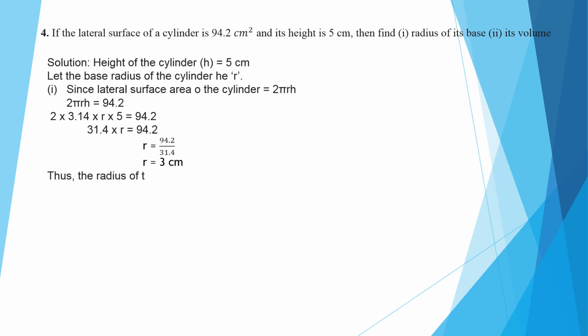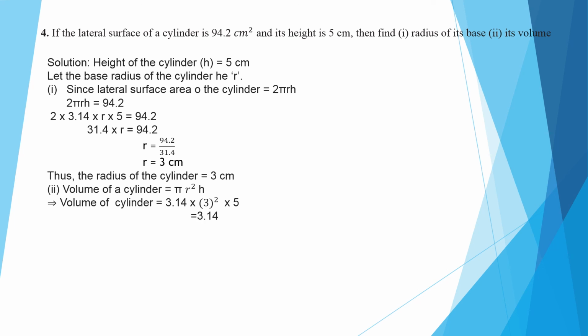Thus the radius of the cylinder is 3 centimeter, and volume we know is pi r square h, so 22 by 7 into 3 into 3 into h, that is 5, or 3.14 into 3 into 3 into 5. On calculating we will get 141.3 centimeter cube. That is the volume. I hope till this it is clear. The rest we will discuss in the next class.